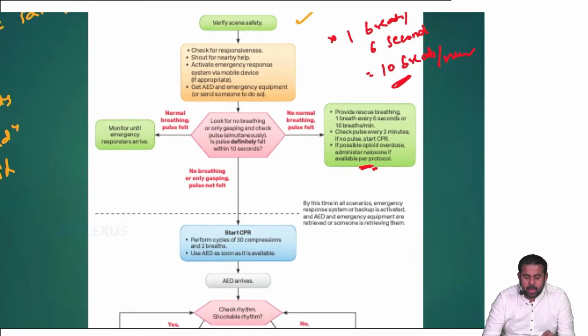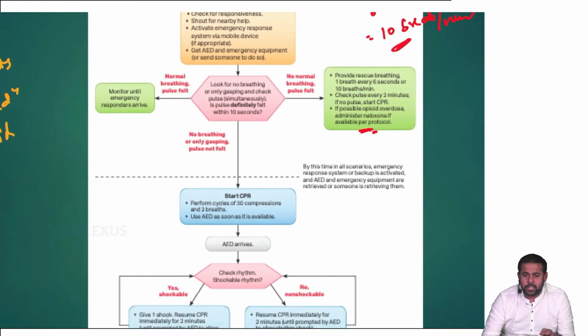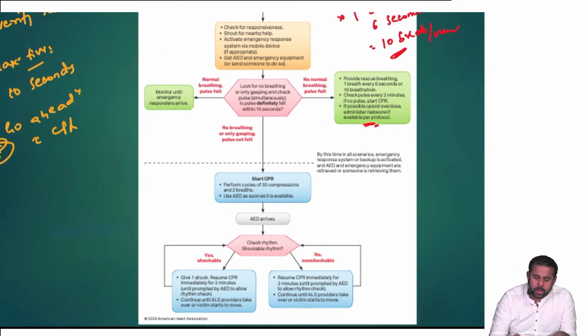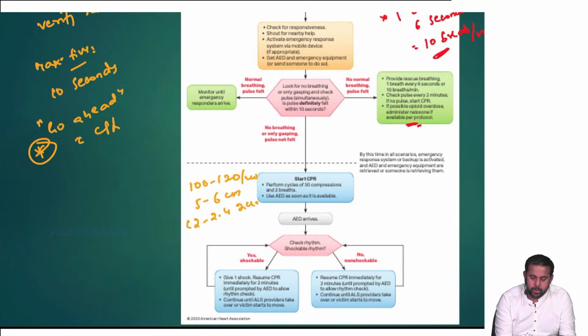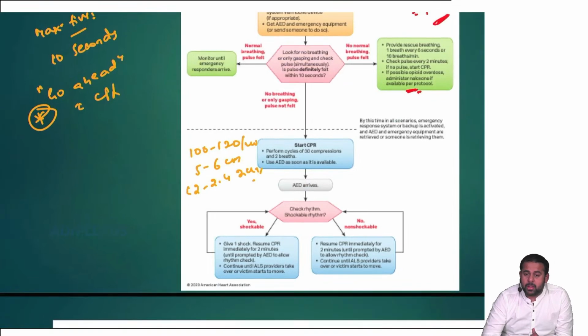Then if there's no breathing or only gasping and pulse is not felt, then start CPR. How many times do you have to do that? CPR you have to do at 100 to 120 per minute. And how much depth? 5 to 6 centimeters, or in inches, 2 to 2.4 inches. This is very important. And once you start doing CPR and the AED arrives, you check the rhythm, depending on whether it's a shockable rhythm or not.